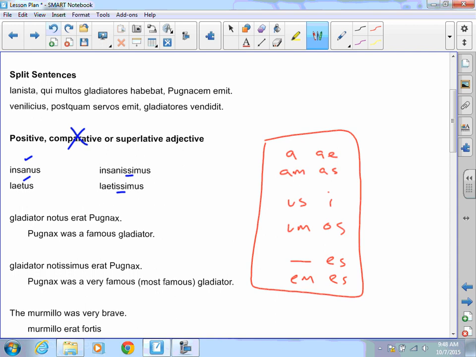Translation of these, I'm going to translate these two as normal, just insane and happy. I'm going to use most, very, or est to translate these ones with the double S, the double R's, and the double L's. So insanissimus is most insane or very insane. We wouldn't use insanus because it's not a word. However, on latissimus, we would use most happy, very happy, or happiest. I don't think we would use most happy because we have happiest. In English, if we have the est ending, we wouldn't use most.